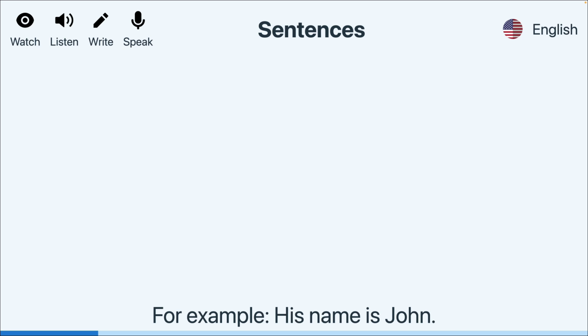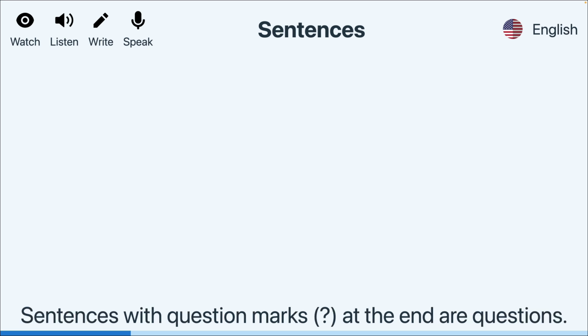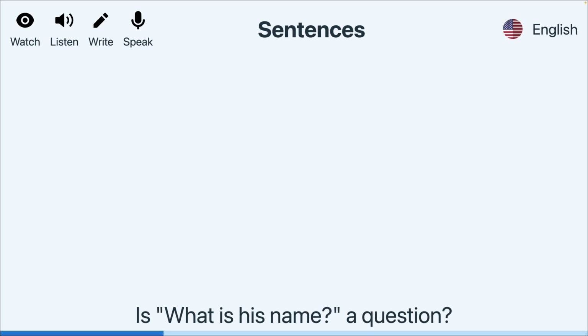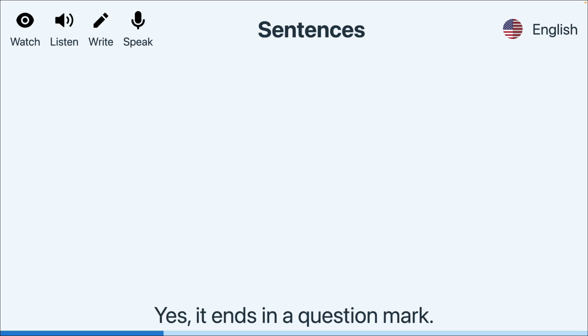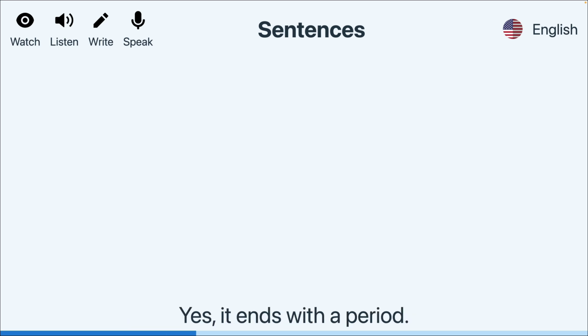For example, his name is John. "Who is the father" is a question. Sentences with question marks at the end are questions. For example, is he a man? Is "What is his name" a question? Yes, it ends in a question mark. Is "The baby is young" a statement? Yes, it ends with a period.